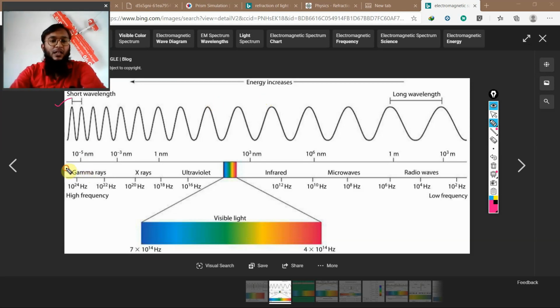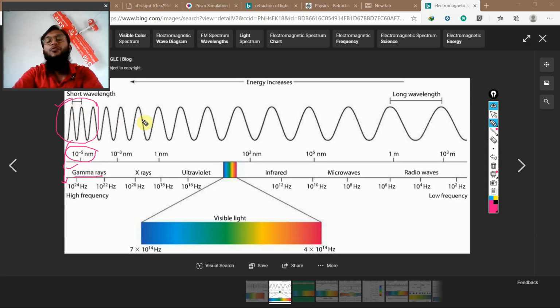Here, if you see the gamma rays, they have the shortest wavelength, and the shorter wavelength of electromagnetic light has the greatest frequency. The frequency is 10 to the power of 24 hertz, and the wavelength is just 10 to the power of minus 5 nanometer. It's a very small value. Wavelength is nothing but the length of one wave. It is the shortest one.